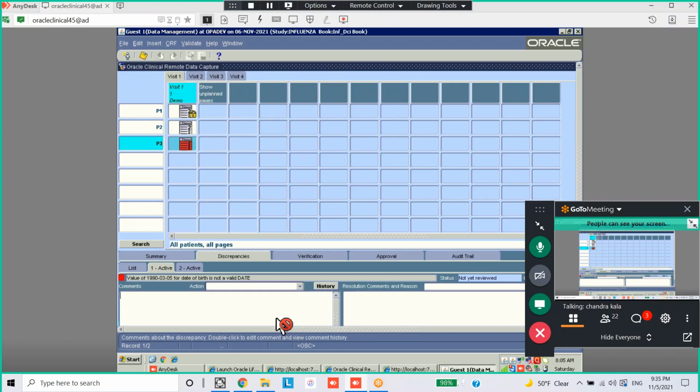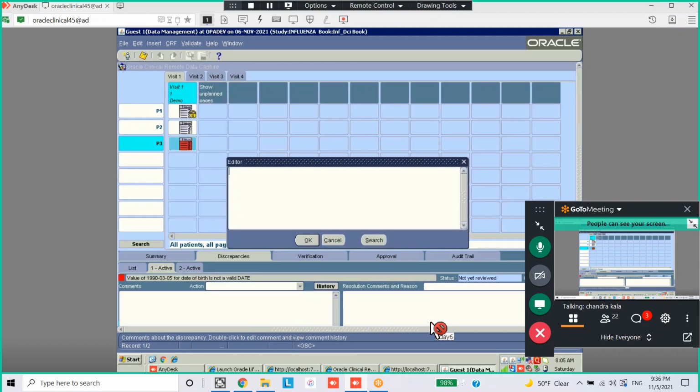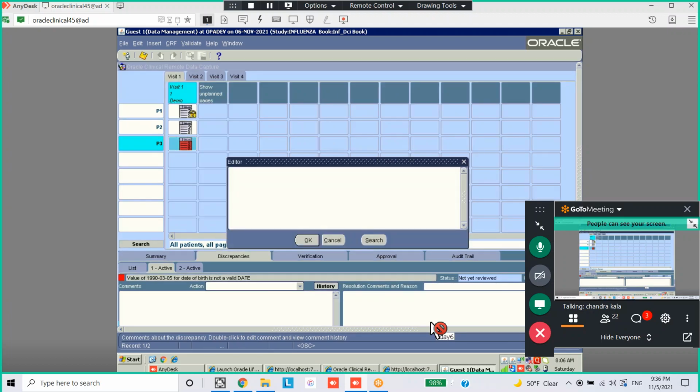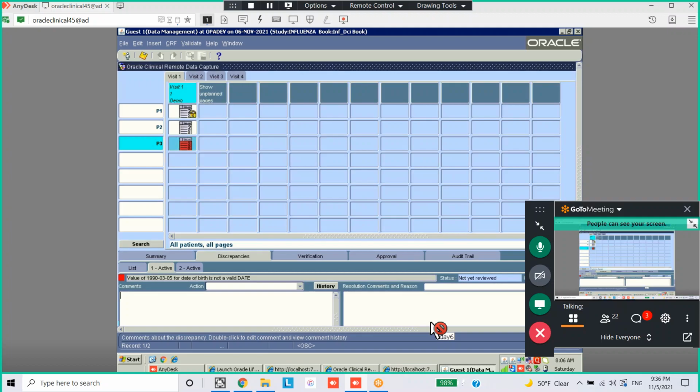The first discrepancy, it is showing 9003, but the date of birth is not valid. See, this is the one. So you can update this one. Open the CRF page. If you correct, then it will be closed.